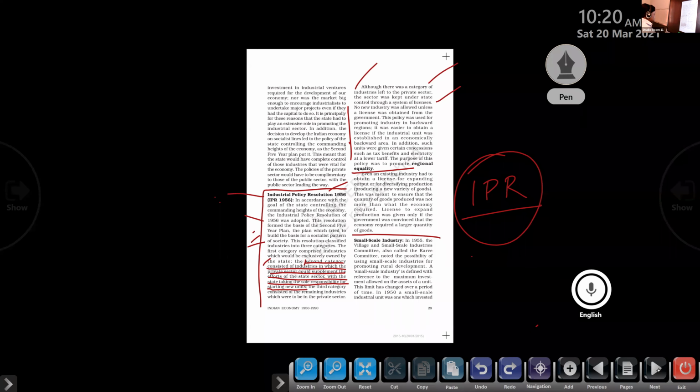A small scale industry is defined with reference to the maximum investment allowed on the assets of a unit. This limit has changed over a period of time. So how can we fix an industry as small scale or large scale? That is related to the capital investment, the money invested to start the business.